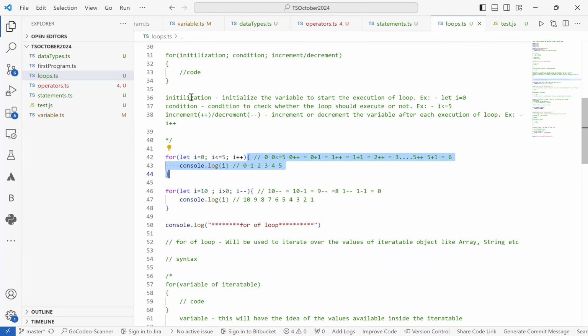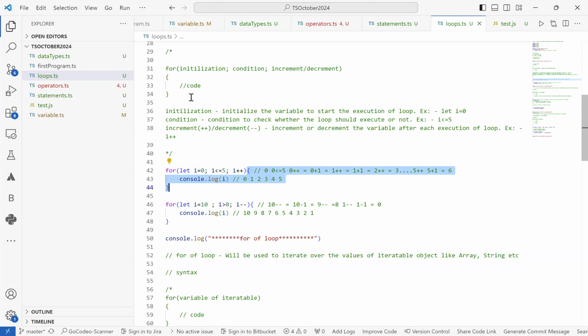Here, there is a slight difference between for, while, and do while. For the for loop, we take three things inside the for itself, which is initialization, condition, and increment or decrement.